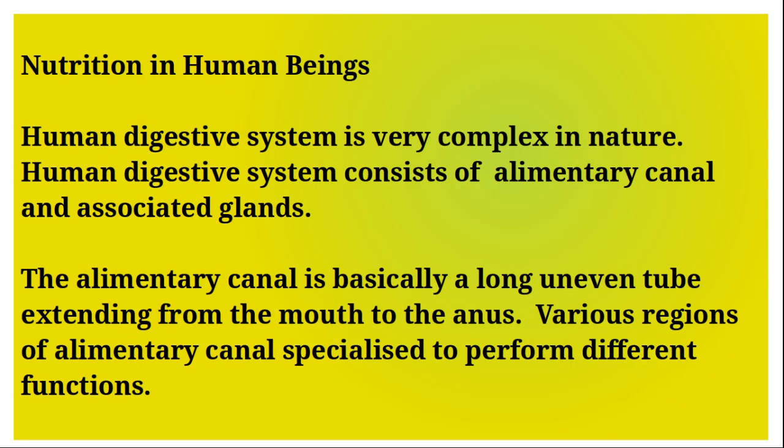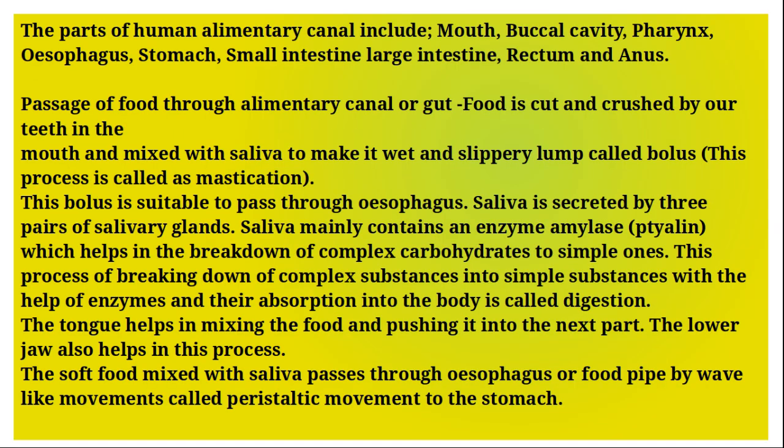Nutrition in human beings. The human digestive system is very complex in nature. It consists of the alimentary canal and associated glands. The alimentary canal is basically a long coiled tube extending from mouth to anus. Various regions of the alimentary canal specialize to perform different functions. The parts of the human alimentary canal include mouth, buccal cavity, pharynx, esophagus, stomach, small intestine, large intestine, rectum, and anus.